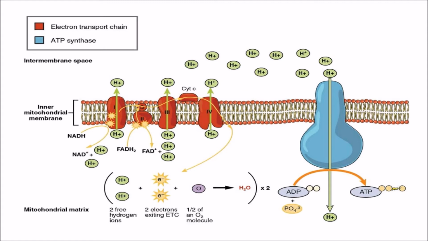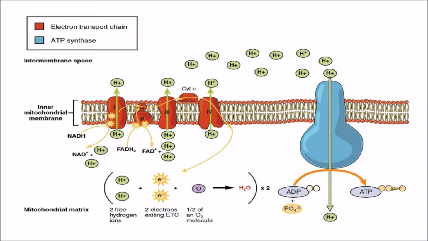So there is another complex called ATP synthase. The blue one in this figure is called ATP synthase. Some call it complex 5 of the electron transport chain, and this ATP synthase has a channel for protons.